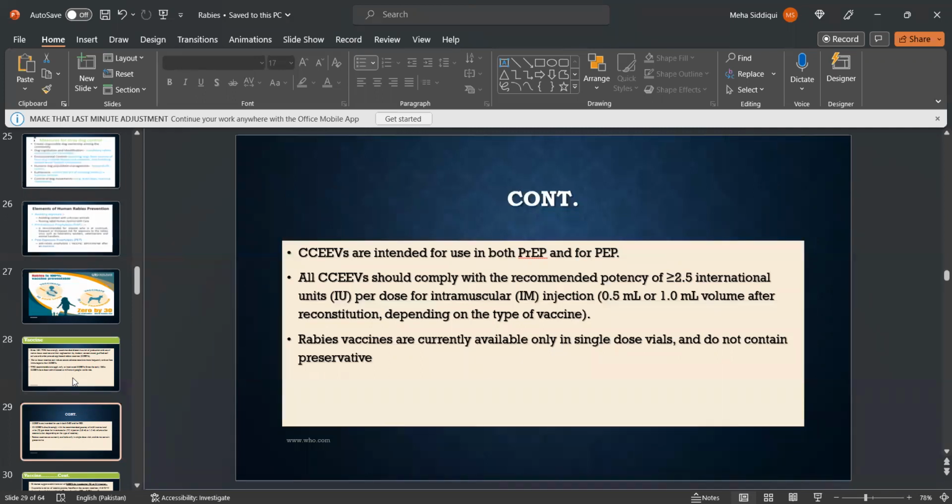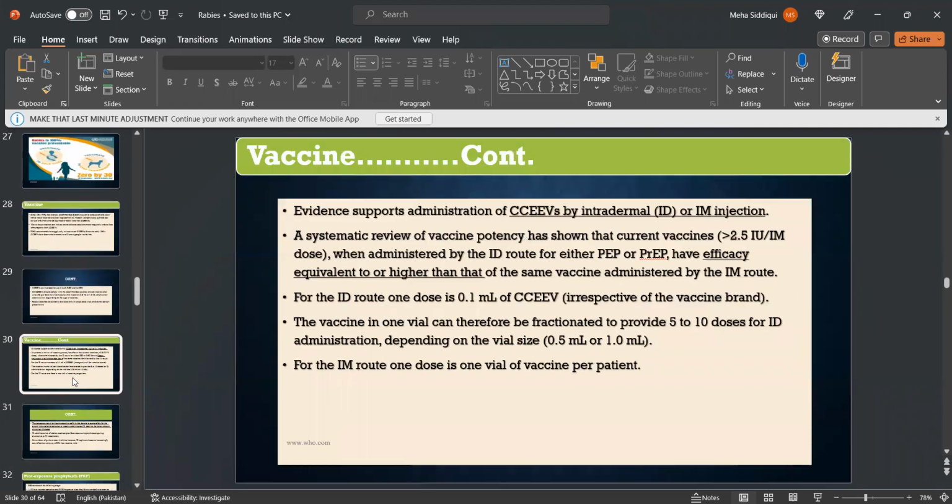So CCVs are intended for use both in pre-exposure and post-exposure prophylaxis. They should comply with the recommended potency of greater than 2.5 international units per dose for IM injection. Rabies vaccines are currently available only in single-dose vials and do not contain preservatives. Evidence supports administration of CCVs by intradermal or IM injection. A systematic review of vaccine potency has shown that current vaccines, when administered by the intradermal route for either pre-exposure or post-exposure prophylaxis, have efficacy equivalent to or higher than that of the same vaccine administered by the IM route.